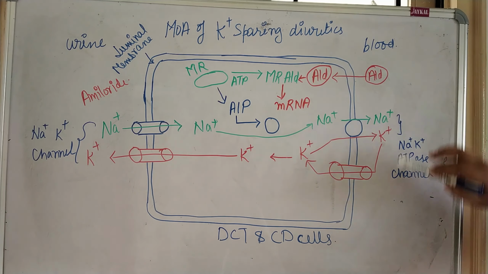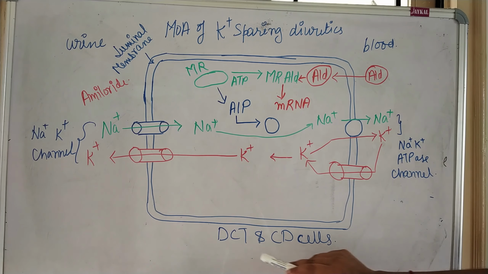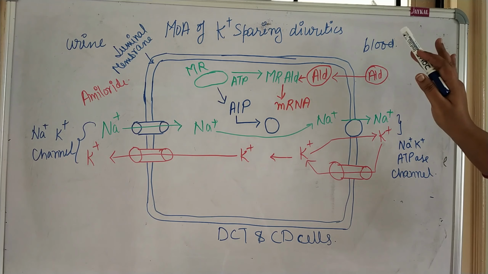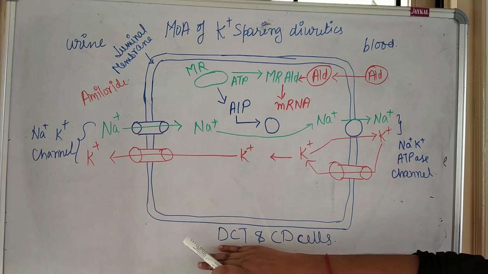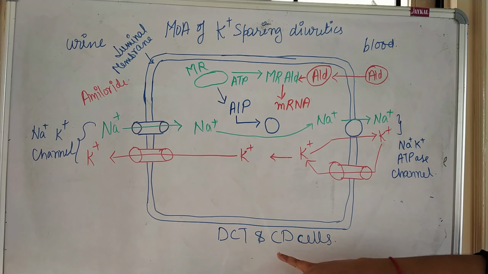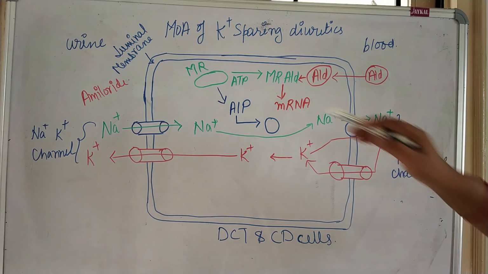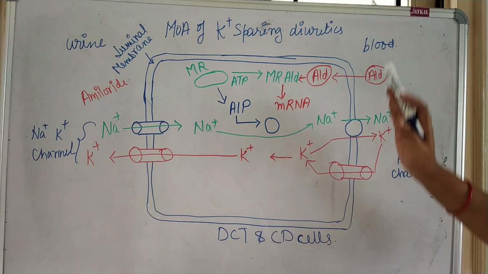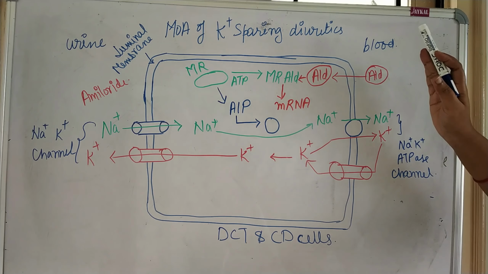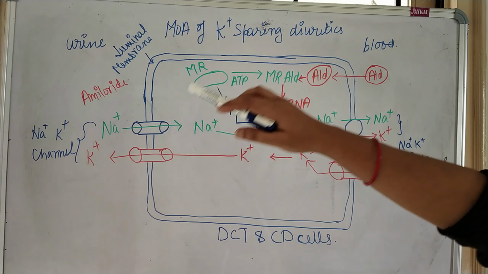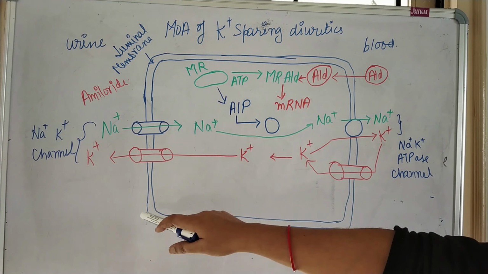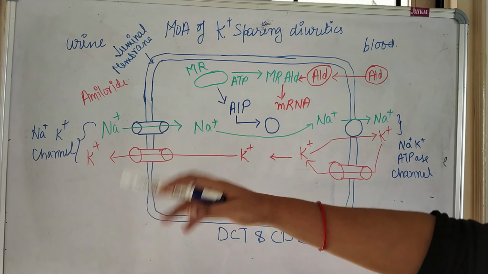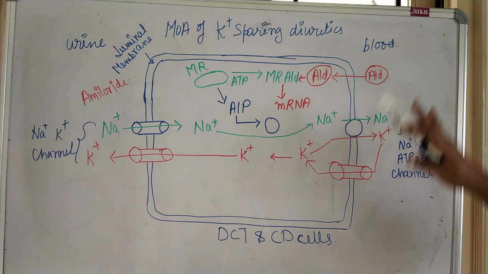So here you can see the rough diagram of the distal convoluted tubule and collecting duct cell. Generally the potassium sparing diuretics work in the DCT, distal convoluted tubule cell, and in the collecting duct cell. So here you can see at one side the urine and the other side is blood. Here reabsorption will take place and the ions will go to the blood. If excretion of ions takes place, then the ions will go in the urine. So this is the rough diagram.